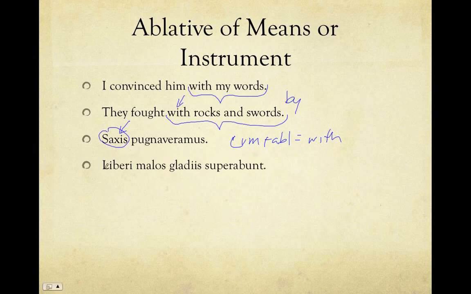And another sentence from Latin: An Intensive Course, liberi malos gladiis superabunt. The free men, liberi, will overcome the bad, malos, with swords, gladiis in the ablative. This is the tool by which the free will overcome the bad, the wicked.